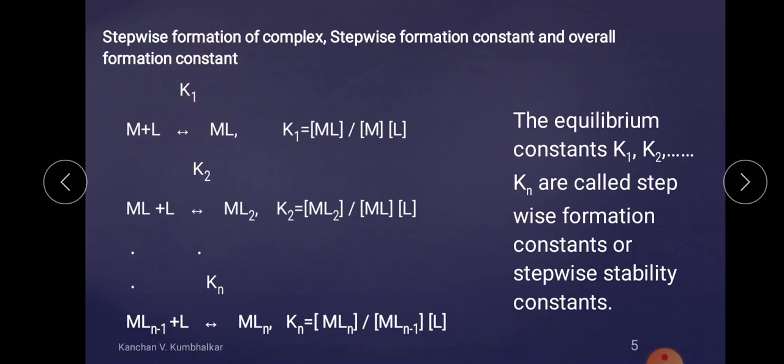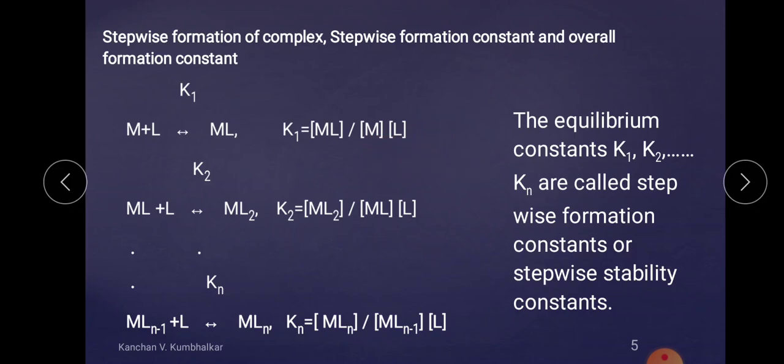It is a proportionality constant related with the first step, when a single metal combines with one ligand, and there is a formation of ML. This is the first step. And we know that the proportionality constant is nothing but the concentration of product divided by the overall concentration of reactant. Means K1 is equal to the concentration of product, that is ML, divided by the product of concentrations of reactants, that is concentration of M into concentration of L.